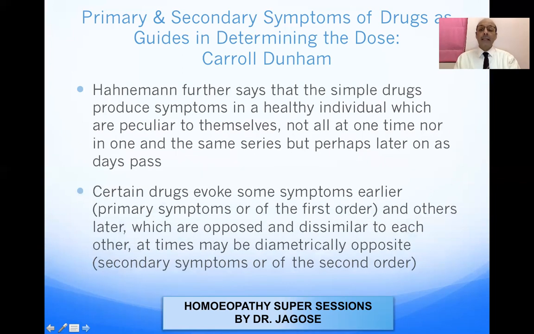Hahnemann further says that the simple drugs produce symptoms in a healthy individual which are peculiar to themselves. So Hahnemann says that the drugs exhibit symptoms in healthy individuals which are very peculiar to themselves, not all at one time. So these symptoms are not exhibited all at one time, nor in the same series, but perhaps later on as the day passes. So all the symptoms do not come on at the same time and in the same order, but as the day passes, slowly, the symptoms are exhibited.